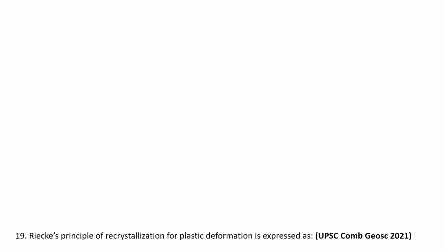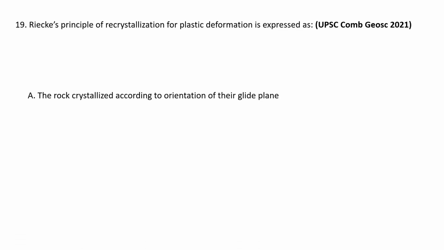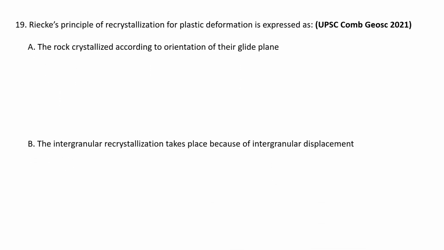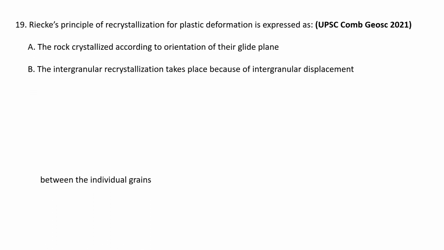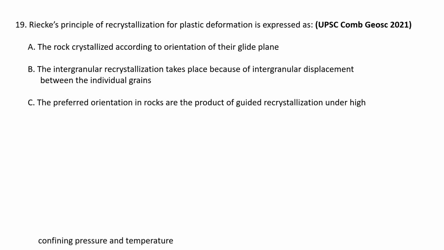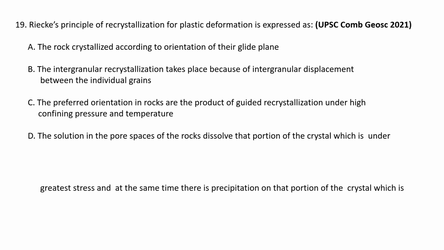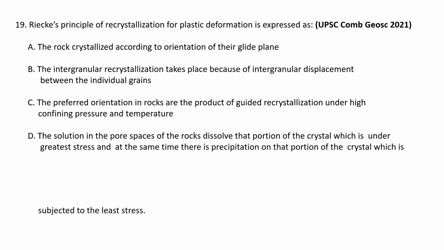Next question. Riecke's principle of recrystallization for plastic deformation is expressed as A. The rock crystallized according to orientation of their glide plane. B. The intergranular recrystallization takes place because of intergranular displacement between the individual grains. C. The preferred orientation in rocks are the product of guided recrystallization under high confining pressure and temperature. And D. The solution in the pore spaces of the rocks dissolve that portion of the rock crystal which is under great stress, and at the same time there is a precipitation on that portion of the crystal which is subjected to the least stress.